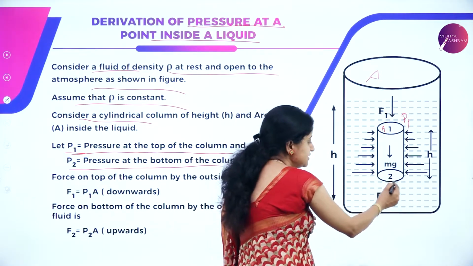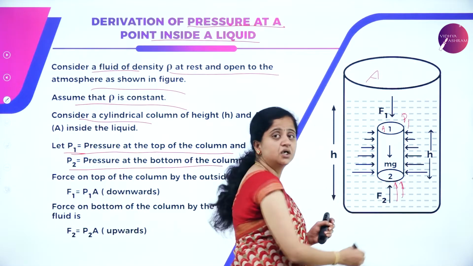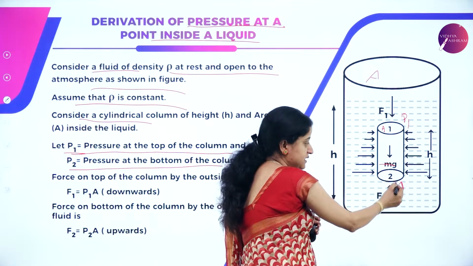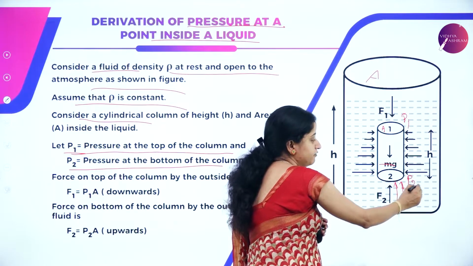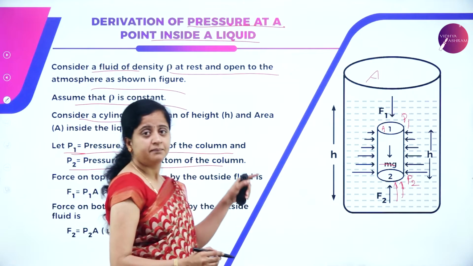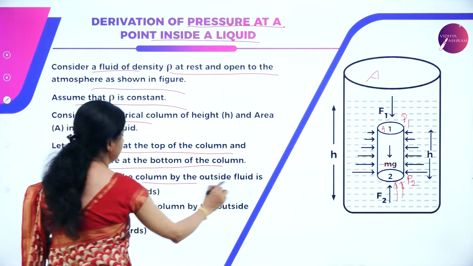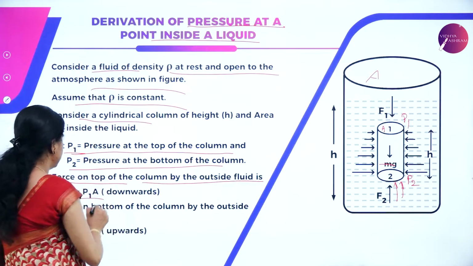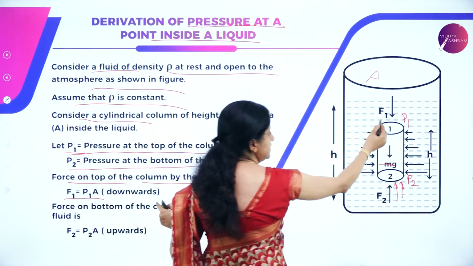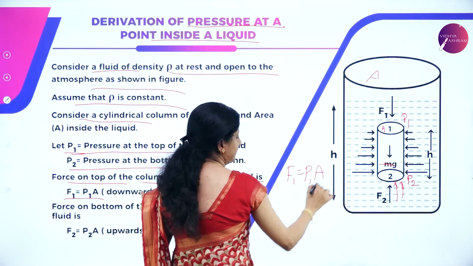So this surface is also in contact with the fluid, and again here the force is exerted by the fluid on this cross sectional area. So the force exerted on the cross sectional area will give us the pressure, and by convention let us take it as P2. So P1 is the pressure at the top surface, P2 is the pressure at the bottom surface. Now the force on the top of the column by the outside fluid is given by F equal to P1 into A. So we have F1 equal to P1 A.